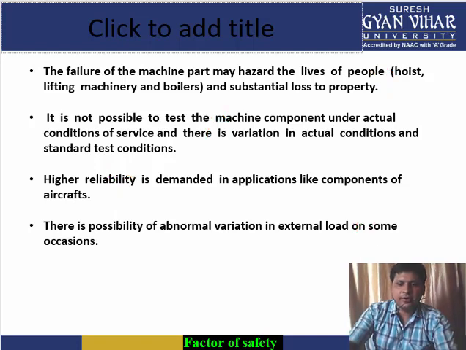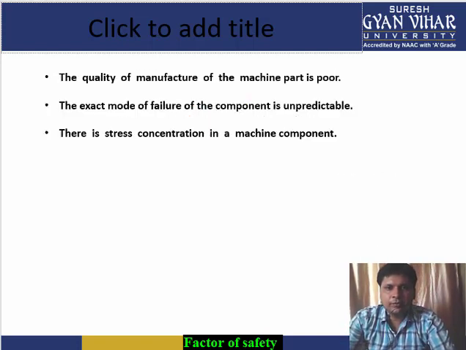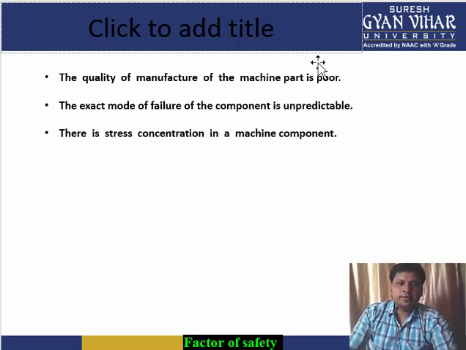So these were all the points. Now I hope you have understood everything. Three points more. Here also the factor of safety is taken higher when the quality of manufacturing of the machine part is low. If failure cannot be predicted nicely, then also the factor of safety will be taken high.